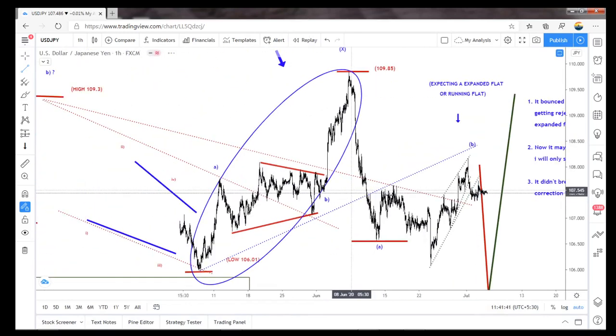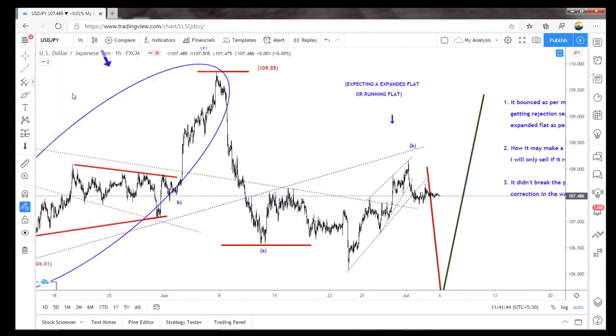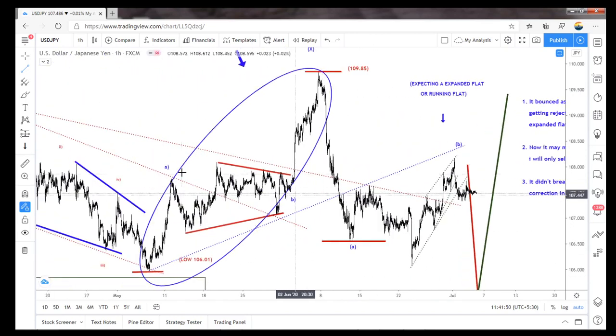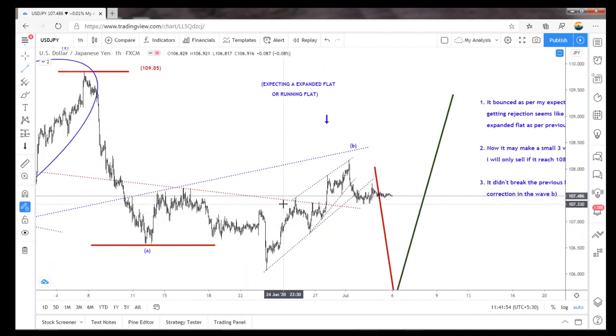So USDJPY also bounced from here, and what I did is I took a short here, expecting a rejection, and immediately I thought this could be a W, X, so A may finish and then B. So in this zone I immediately booked the profit.